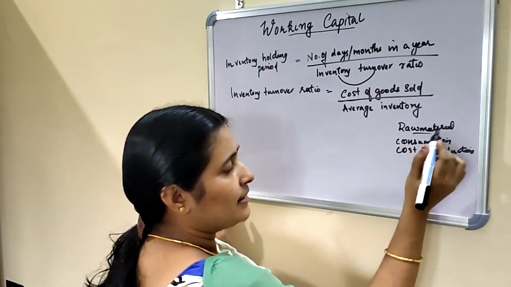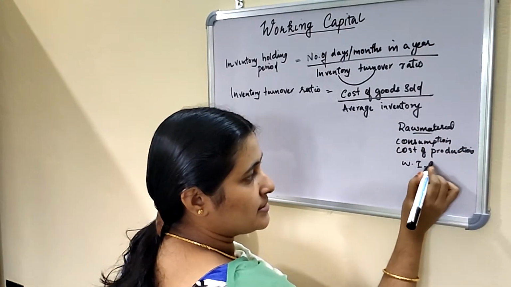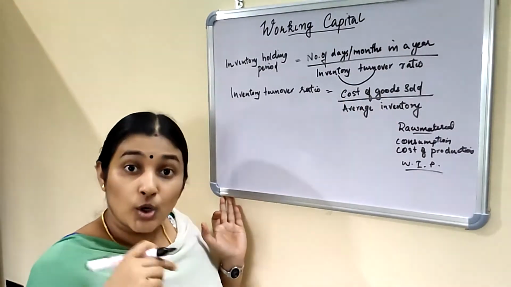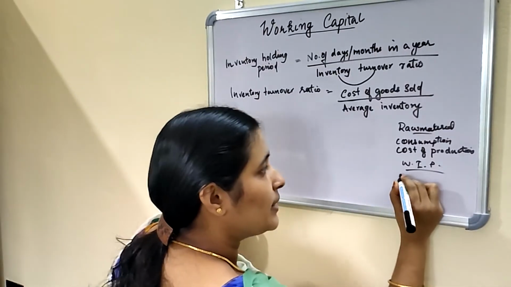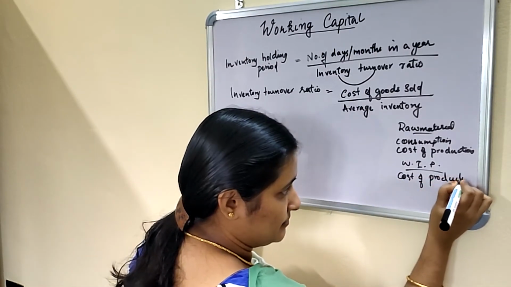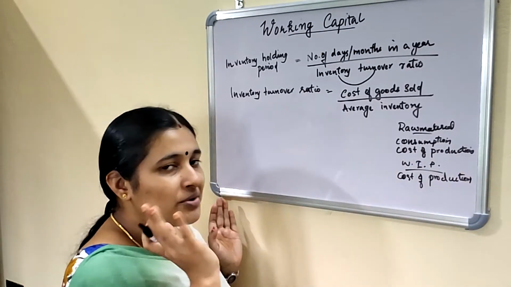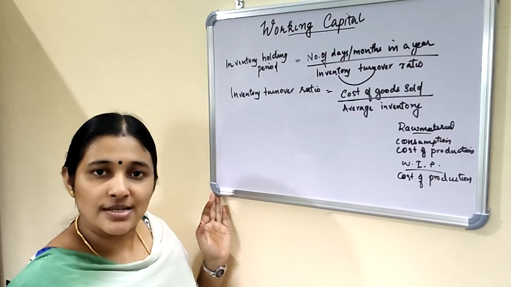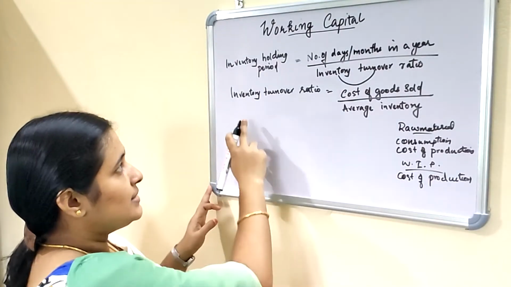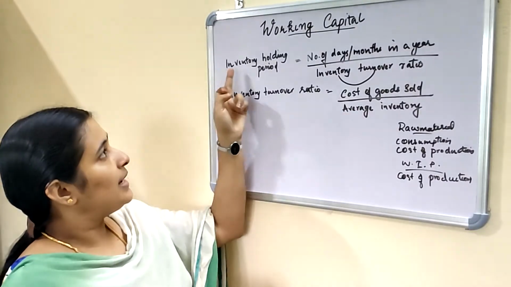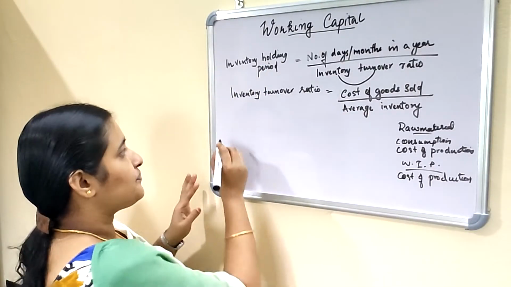Then, in case of work in progress, there also we cannot consider cost of goods sold. So in such case, cost of production is considered. No doubt, in case of finished goods, we can consider cost of goods sold. So this is the formula for calculating inventory turnover ratio and inventory holding period.